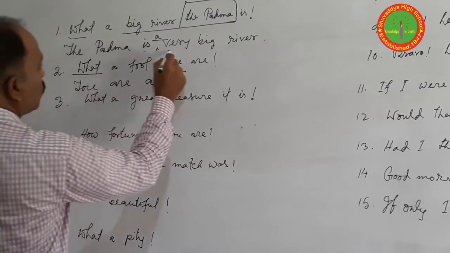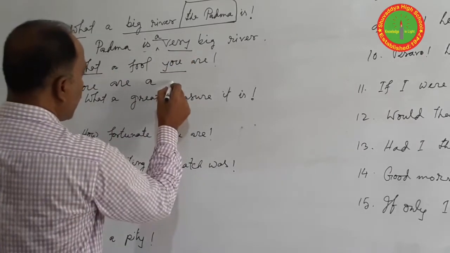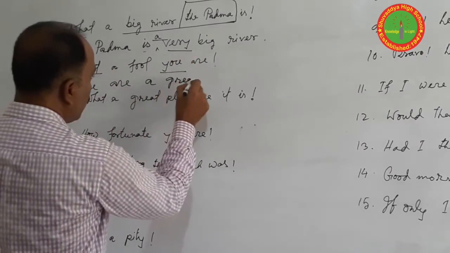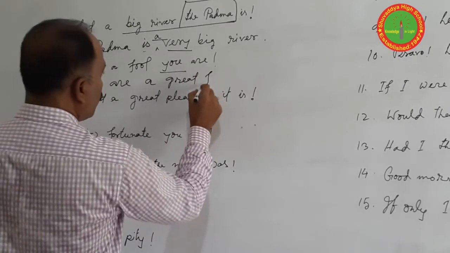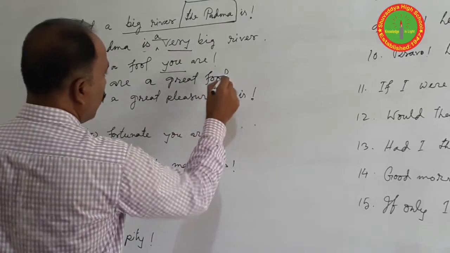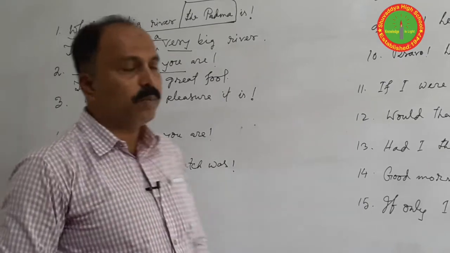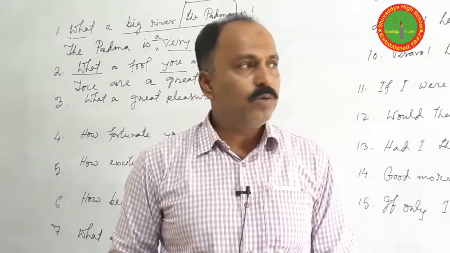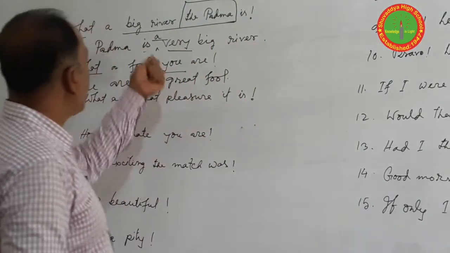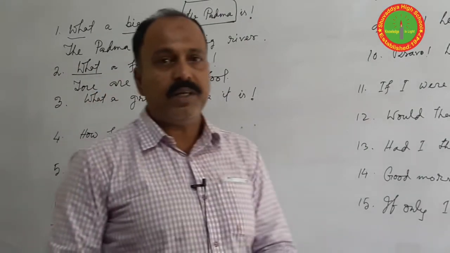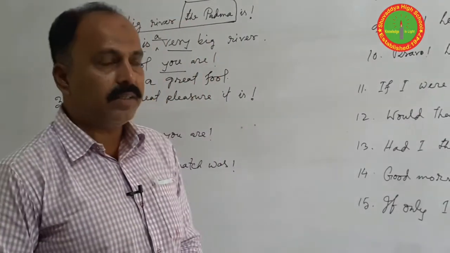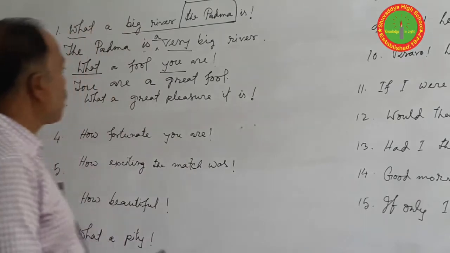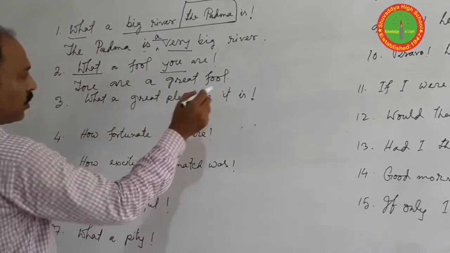For what we use very, but this time we don't use very foolish. It comes from the meaning of the sentence. You don't use great or very all the time. You can also use extremely, highly, indeed, these kinds of words, according to the meaning of the sentence.